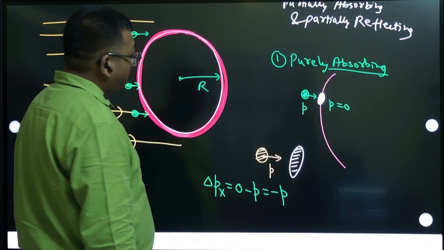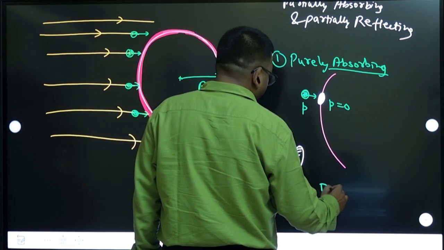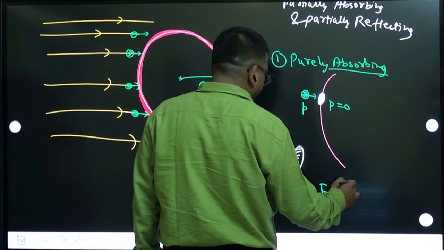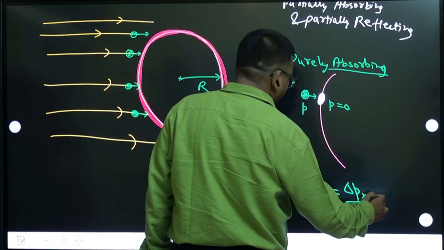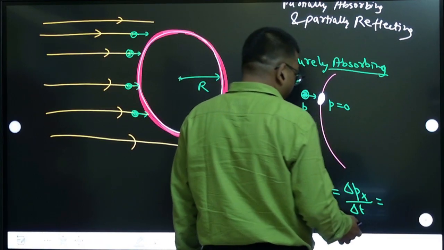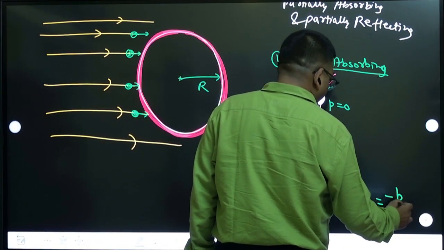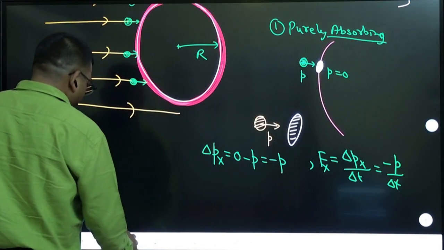Okay. So if I want to calculate force along the x-axis only, it is change of momentum divided by time taken. So this is minus p by time, and remember the momentum of the photon is E by c.